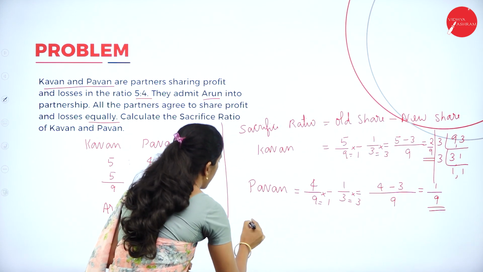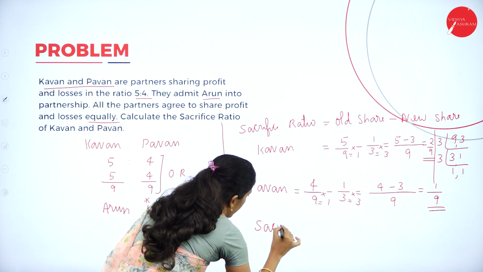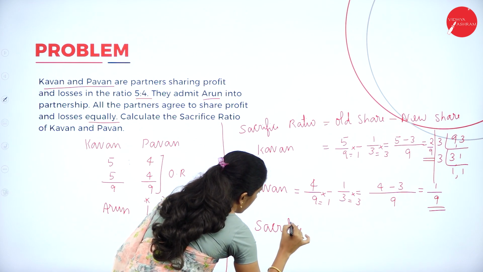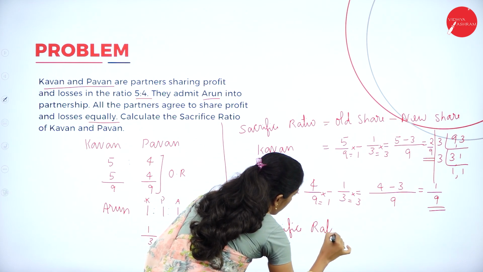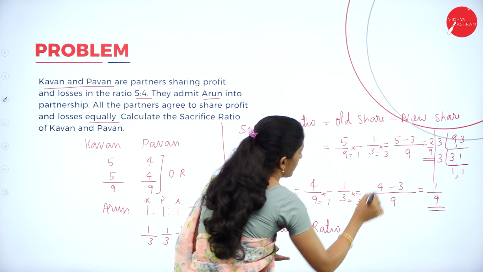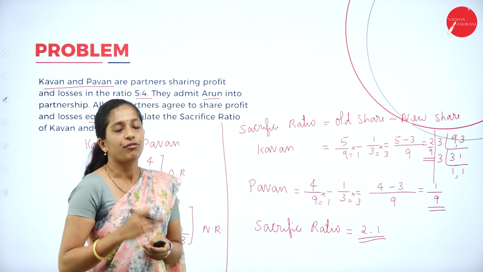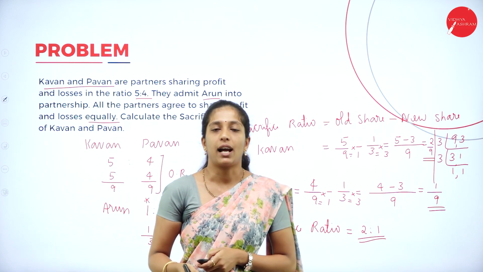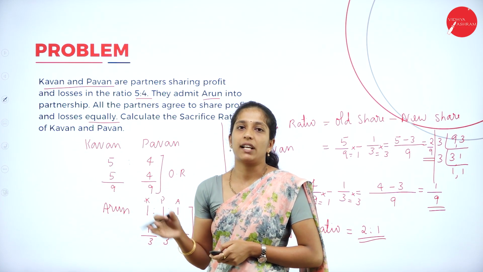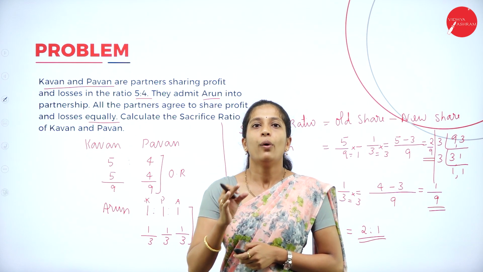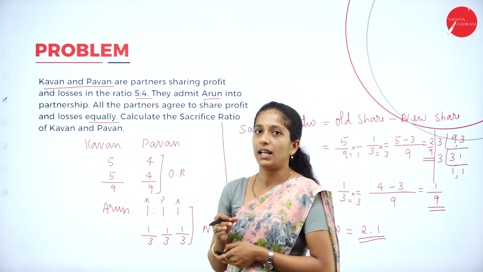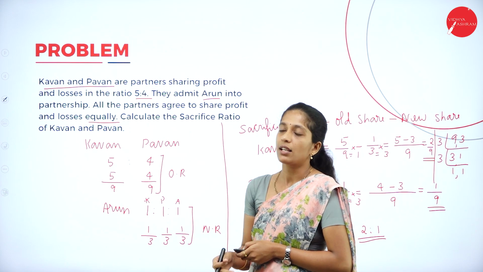So what is the sacrifice ratio? Sacrifice ratio is equal to 2:1. So this is the sacrifice ratio of Kavan and Pawan. This is a simple way to calculate the sacrifice ratio. The only thing is that you should know the formula, that is old share minus new share.